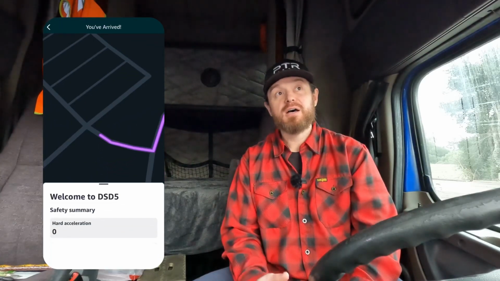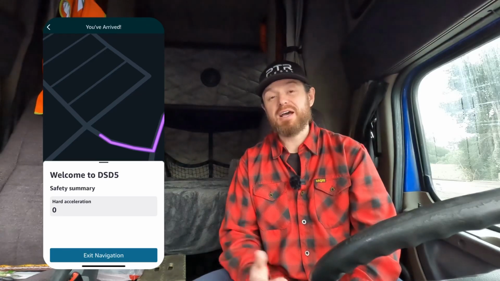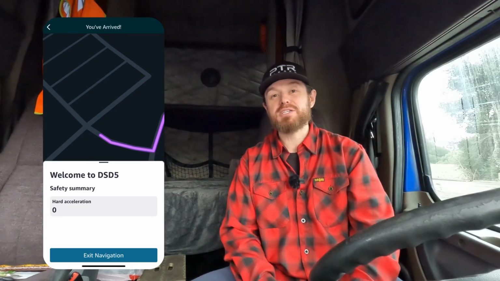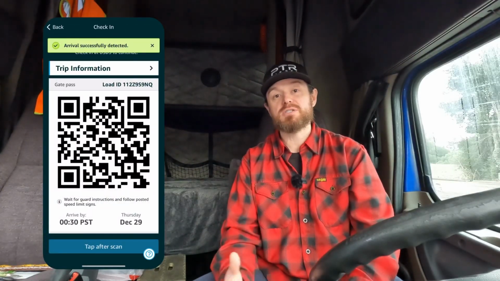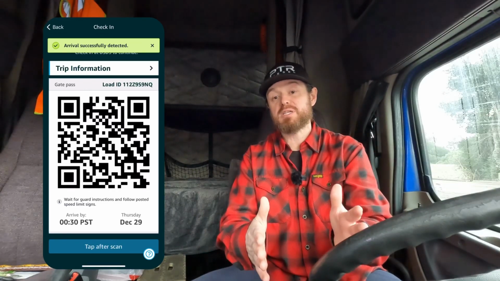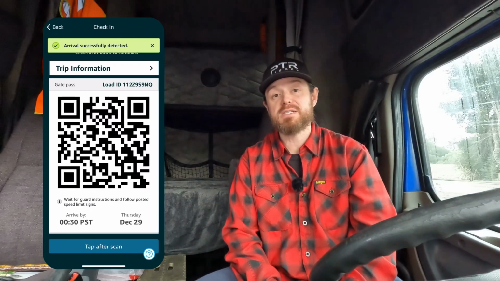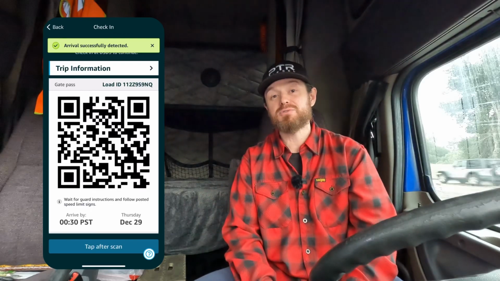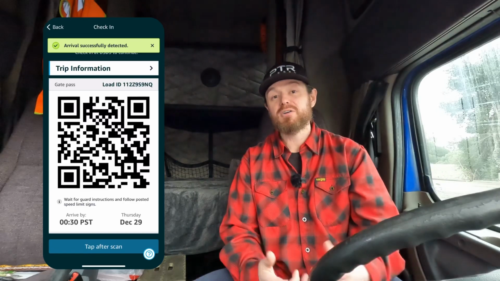Now, once you get to the facility, it's important to know that these places are geofenced. They know when you arrive. I only bring this up because I consider it to be a best practice. When I get to a spot, and let's say there's a line of trucks in front of me, and I'm supposed to be there at a specific time, and I'm there 15 minutes before, but this line of trucks in front of me is not going to clear in the time that I need to make it to the gate, I'll usually screenshot.